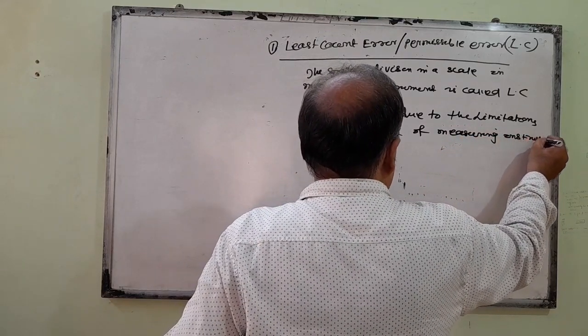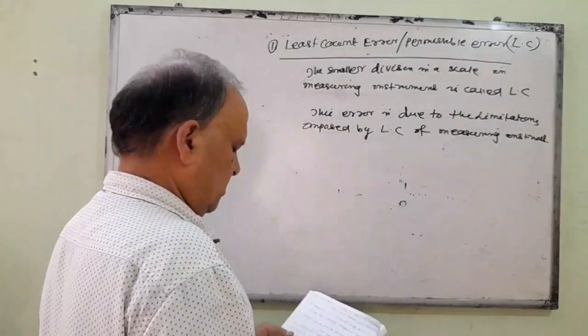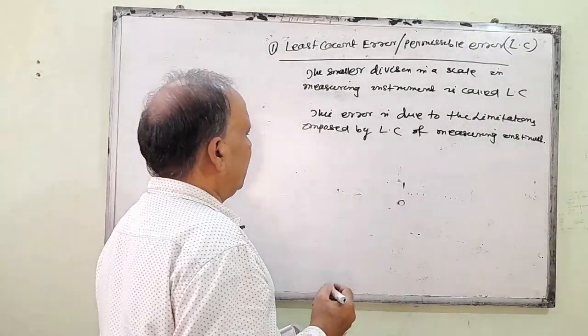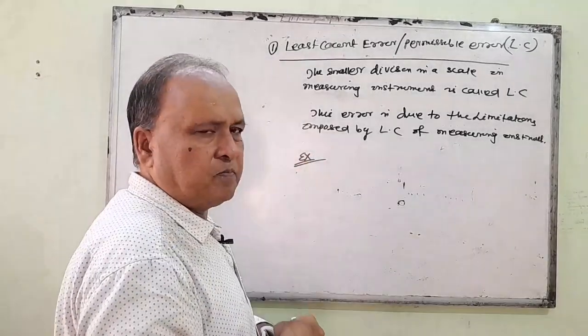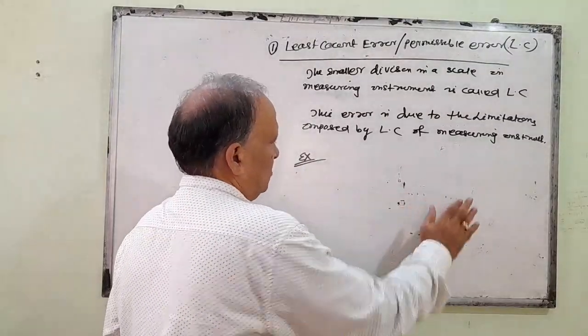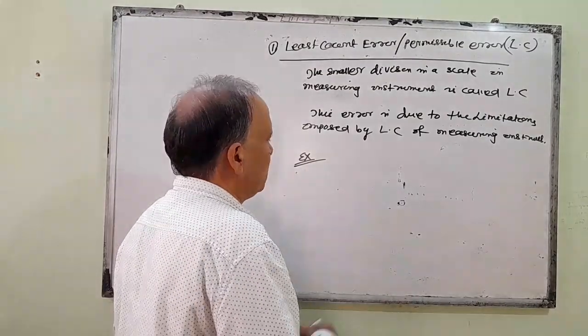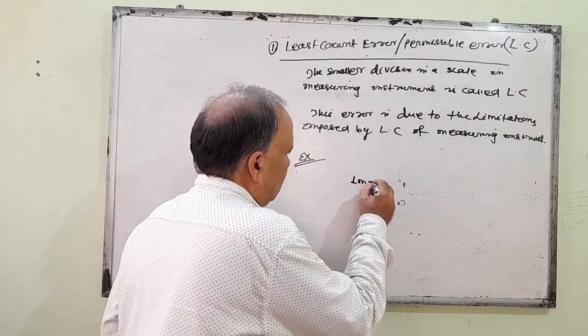Try to understand it. Suppose in a meter scale, for example, what is your least count? Our least count is 1 millimeter. That means it is the smallest length.